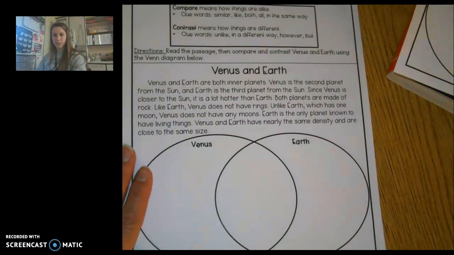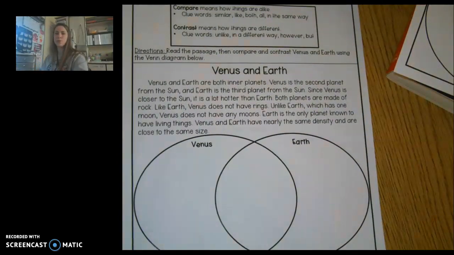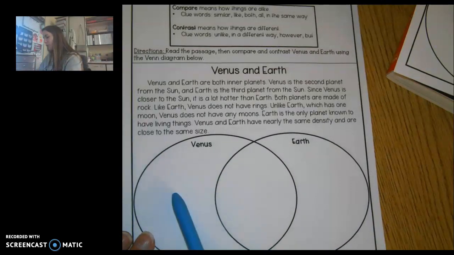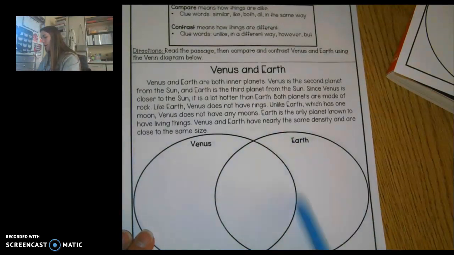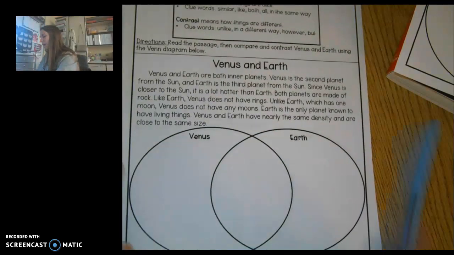If you have Venus and Earth, then this part is for you. So again, you're going to compare and contrast. So things that are only about Venus will go here. Things that are about Venus and Earth will go here. And then things that are just about Earth will go here.